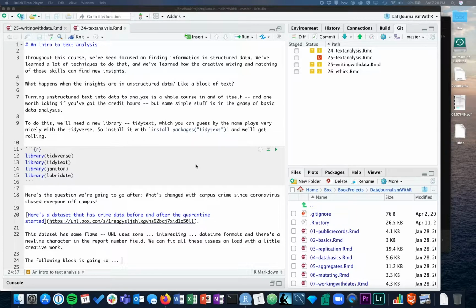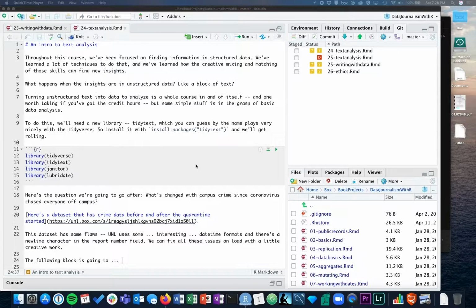I'll be honest with you that this text analysis is an entire semester-long class. If it's something that interests you, talk to me. There is a class going on in the fall in text analysis in the English department that is absolutely worth taking and is very, very cool. But we're just going to dip our toes in and do some really, really simple stuff here.